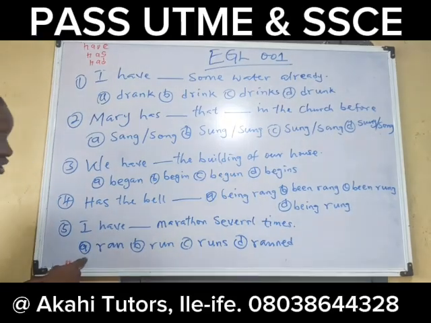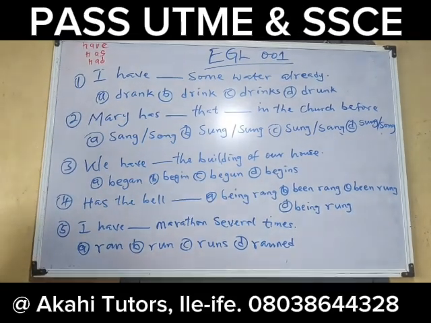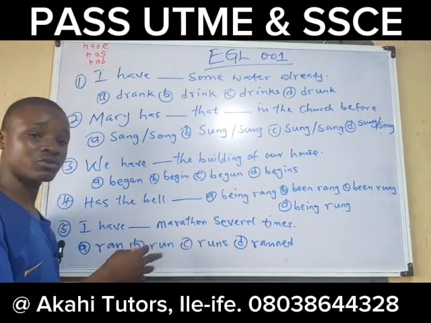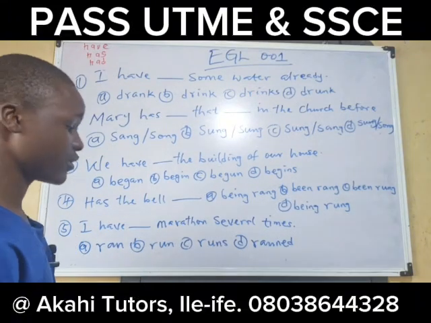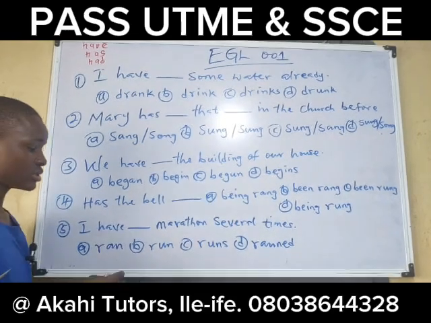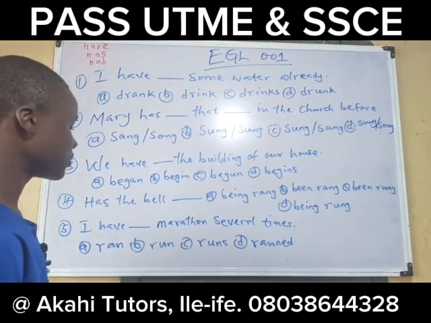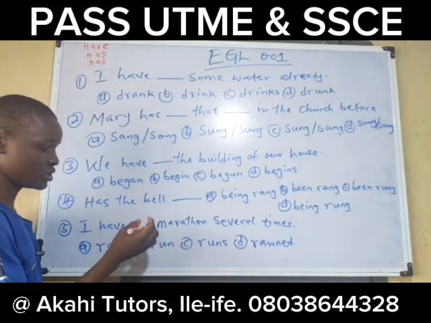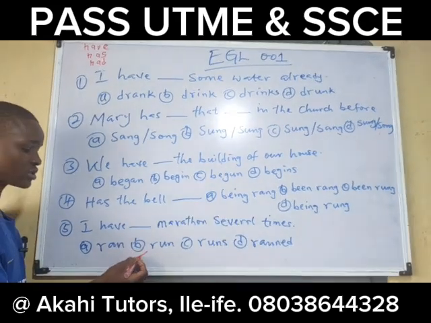So D is not the answer because run is the past tense, it's not the past participle verb. And B is the answer because it is the past participle verb. So in this number 5, let us choose D.